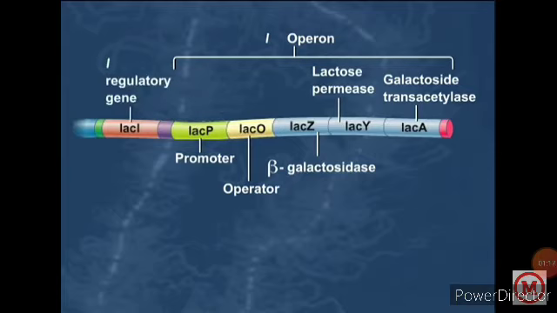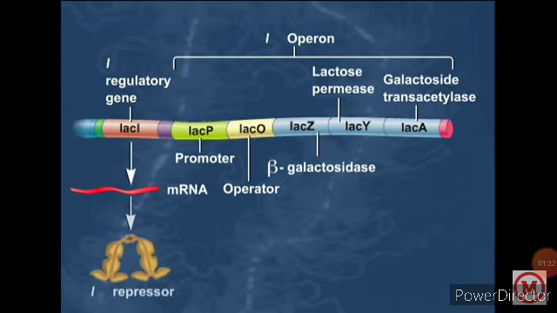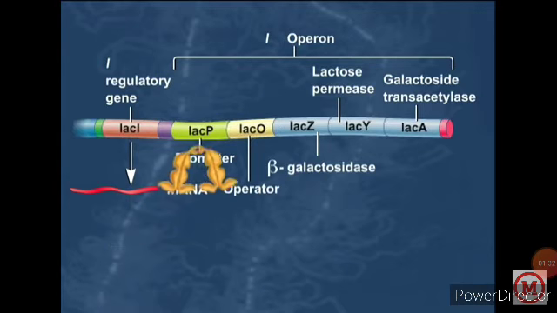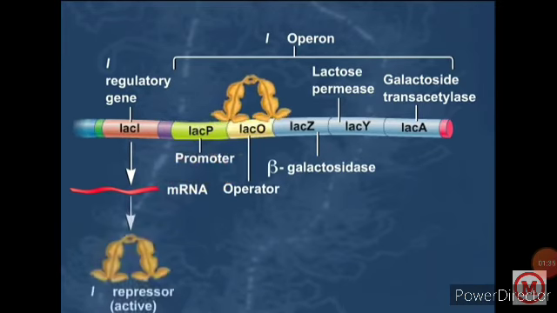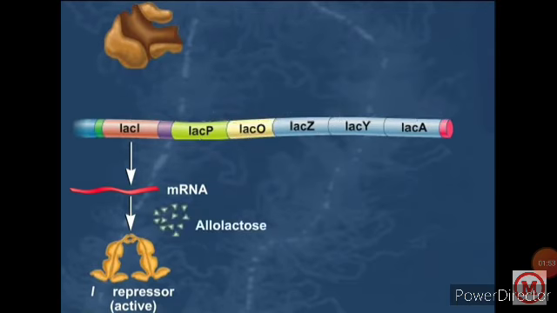This is the regulatory gene. In case glucose is the respiratory substrate, RNA synthesis takes place here, and with that the repressor protein is produced. This is the active repressor protein in the presence of glucose, and it will bind with the operator sequence, so that the DNA dependent RNA polymerase will not be able to read the sequence, and there is no synthesis of beta galactosidase, permease or transacetylase, as no mRNA synthesis takes place.